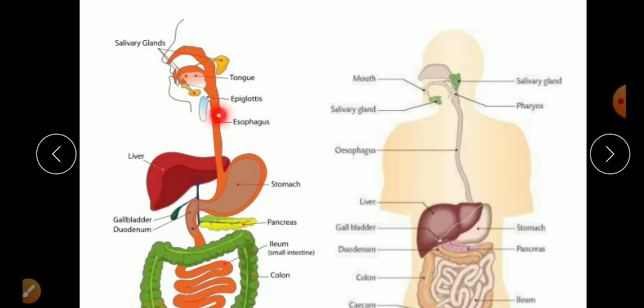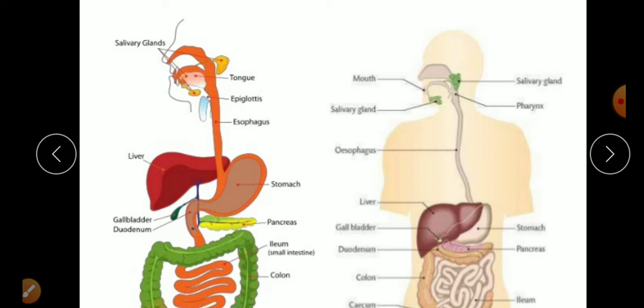Next one is the esophagus. This is also called the food pipe. It is a completely muscular structure. One important thing here is that the movement of food in the esophagus is called peristaltic movement. Please learn about it. Peristaltic movement. Now the food is going into this one, that is the stomach.